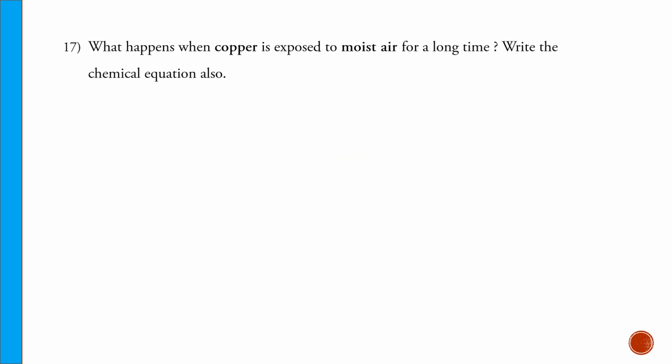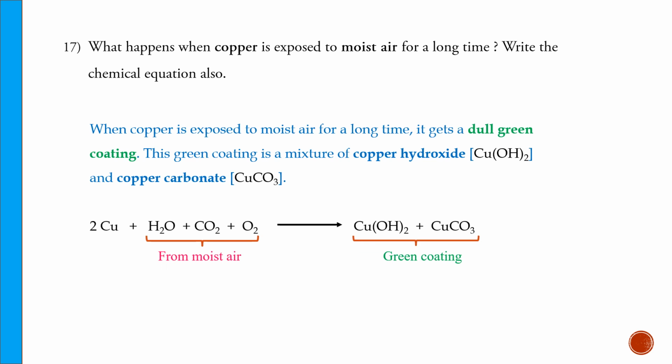What happens when copper is exposed to moist air for a long time? Write the chemical equation also. When copper is exposed to moist air for a long time, a dull green coating appears on its surface. This green coating is a mixture of two compounds, that is copper hydroxide and copper carbonate. So copper reacts with moist air and becomes copper hydroxide and copper carbonate on the surface.